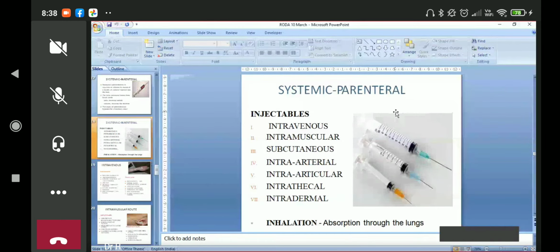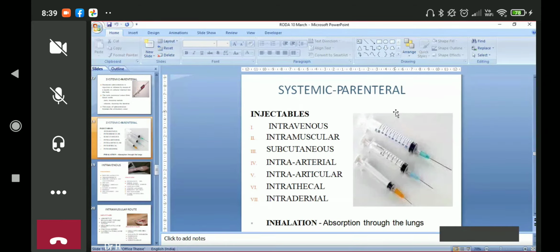So we give intra-arterial. Intra-articular is in the joints. If there is joint pain, especially knee pain or maybe another joint, when there is inflammation, there is arthritis, and the patient is unable to walk, then we give intra-articular injections of corticosteroids, which are anti-inflammatory. They reduce the inflammation and the pain, and the quality of life of the patient is good for some time.